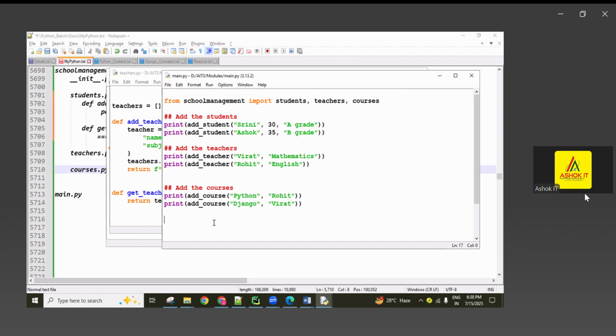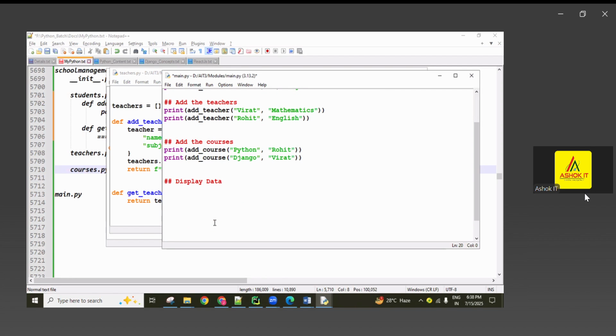So later I want to access and display the data, guys. So to display data, we have to use the print statement. Now here first, students list. Simply students list.